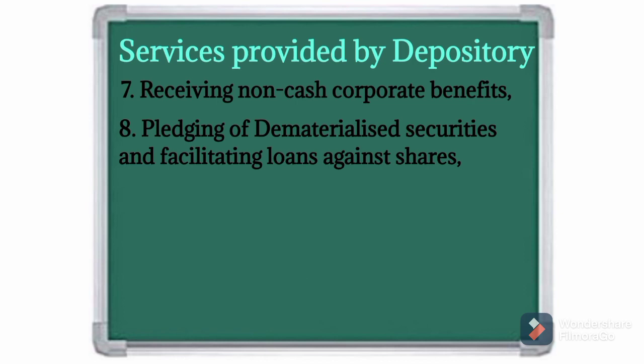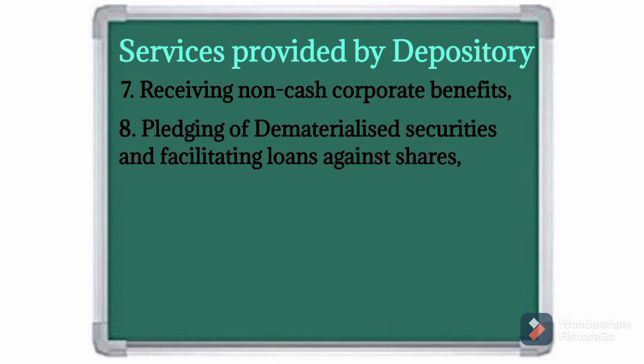Next, the eighth service is pledging of dematerialized securities and facilitating loans against shares. That means you can pledge, or keep, your dematerialized securities or electronic securities as security with a bank for getting a loan. Do you want to get a loan?